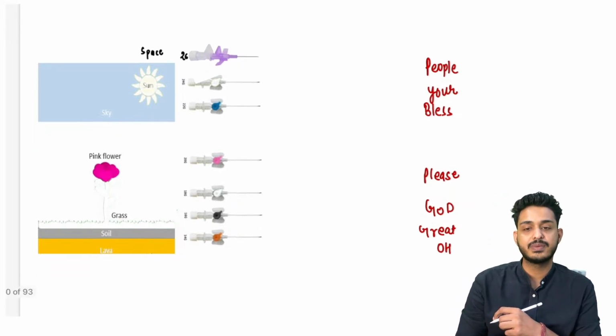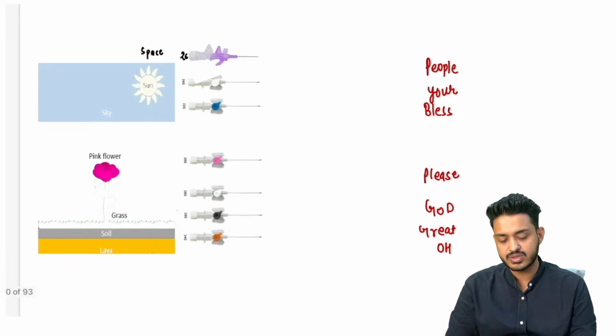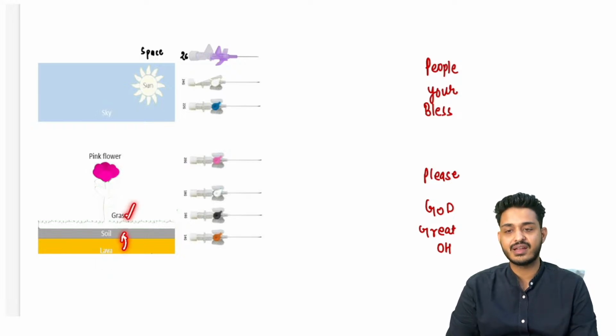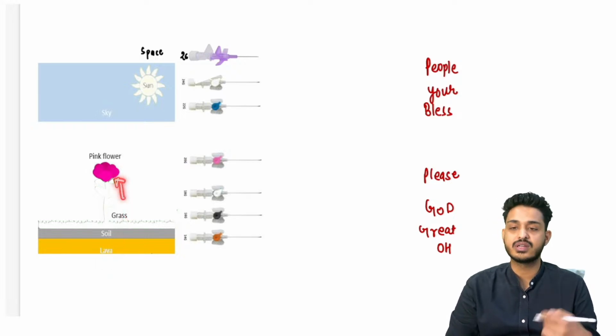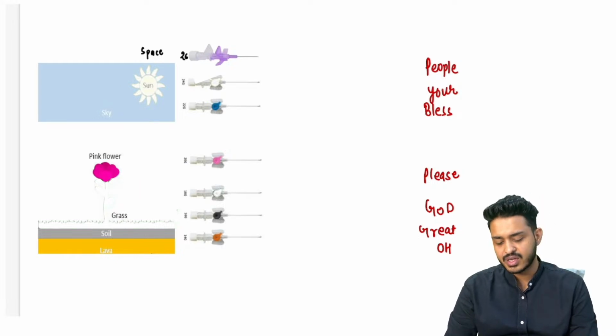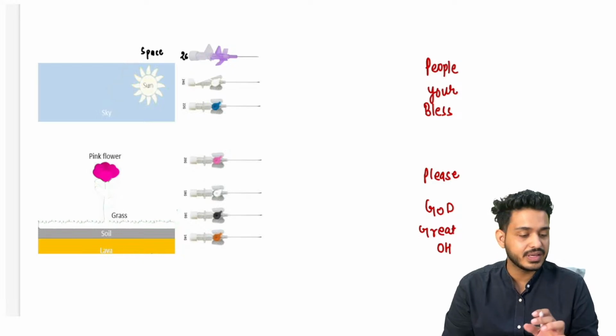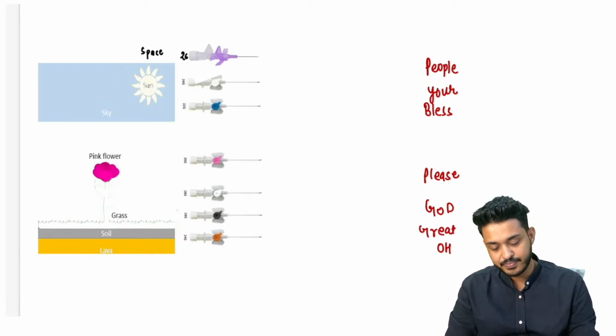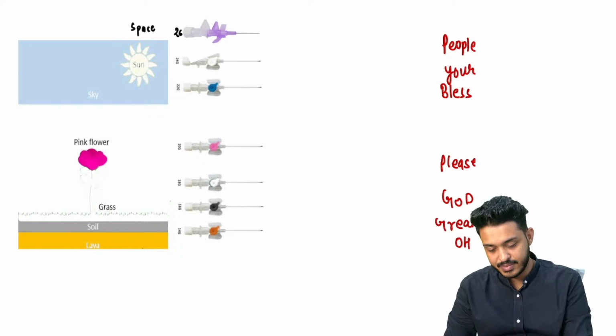Oh great God, please bless your people. Or you can also remember सबसे नीचे ज़मीन में लावा होता है, then we are having soil, then grass, then on the grass we are having pink flower. For the color coding we are having sky, we are having sun, and then we are having space. Anyway you can remember, you have to remember this. Okay, let me write it for you.